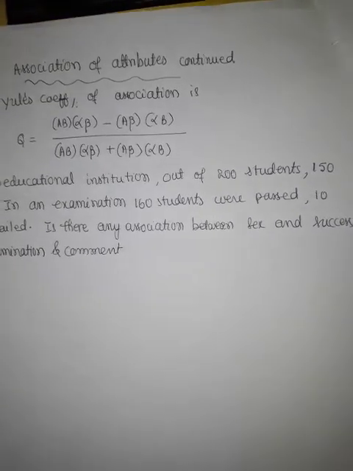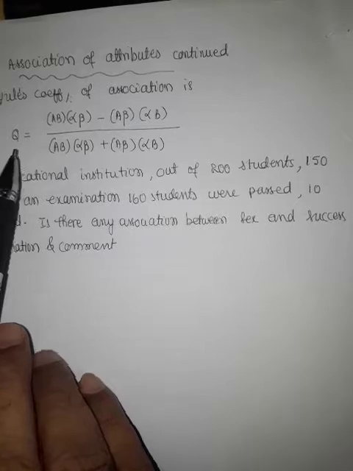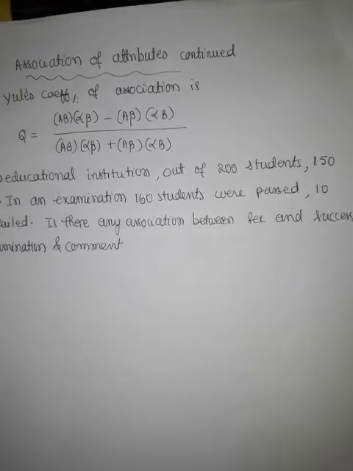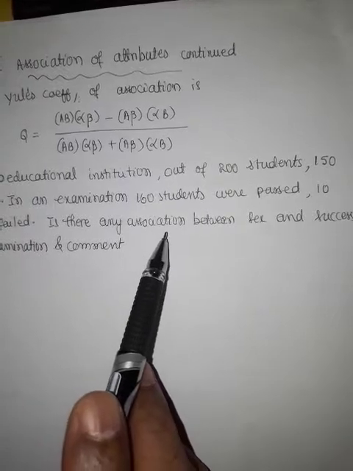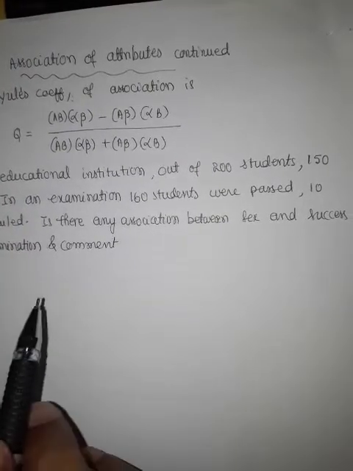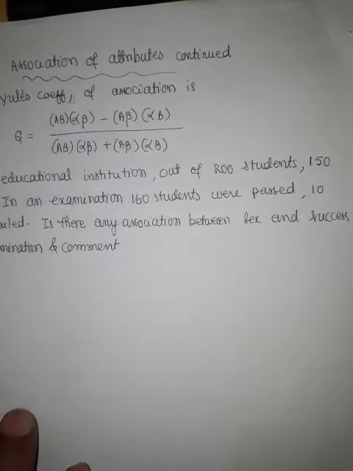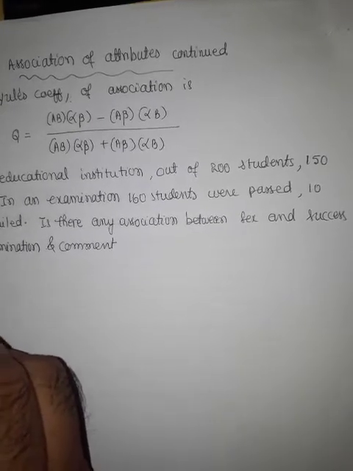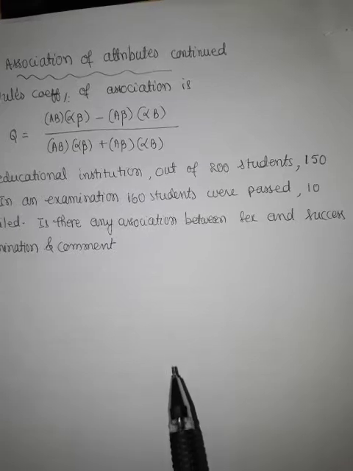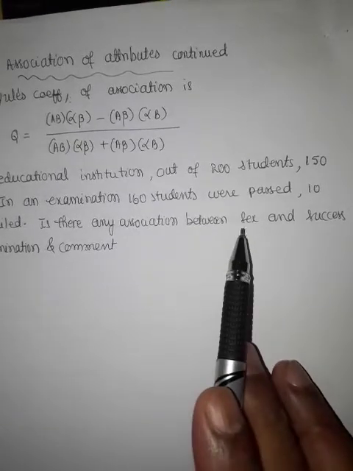So using Yule's coefficient of association, this formula, we have to identify any type of association between the two attributes. Firstly, we have to identify the attributes given. Which are the attributes given in this problem?